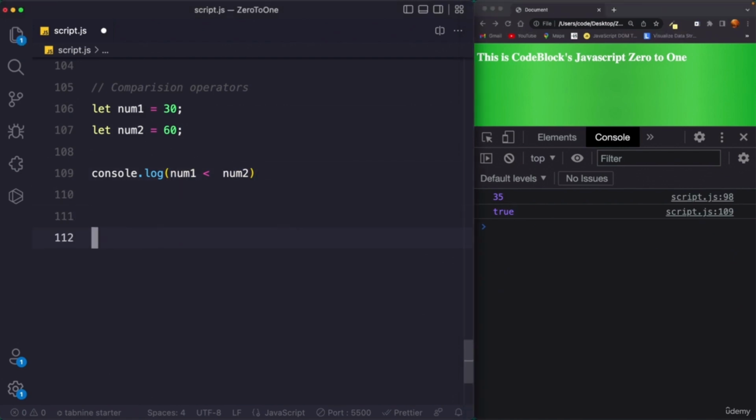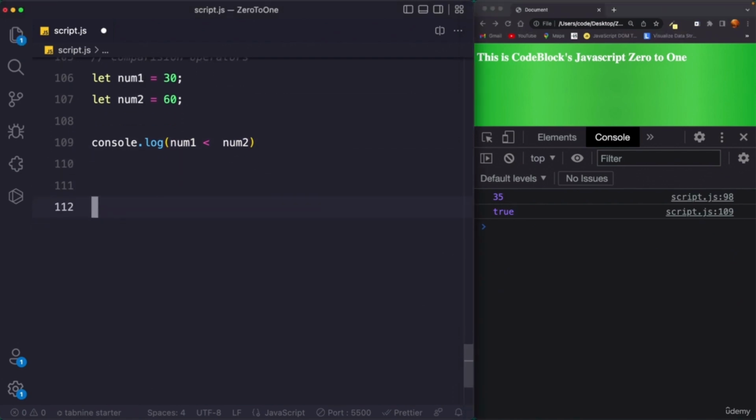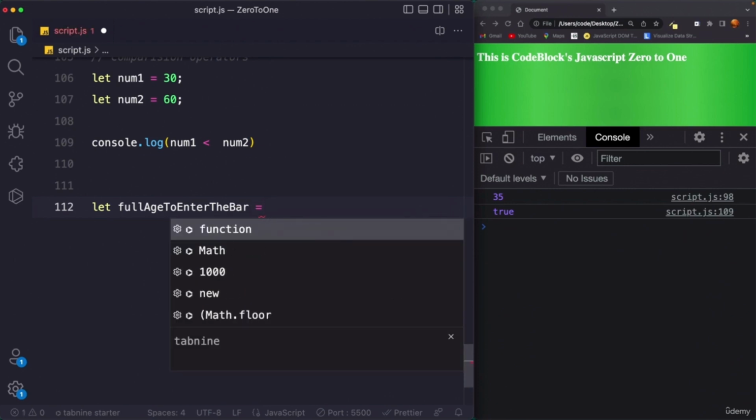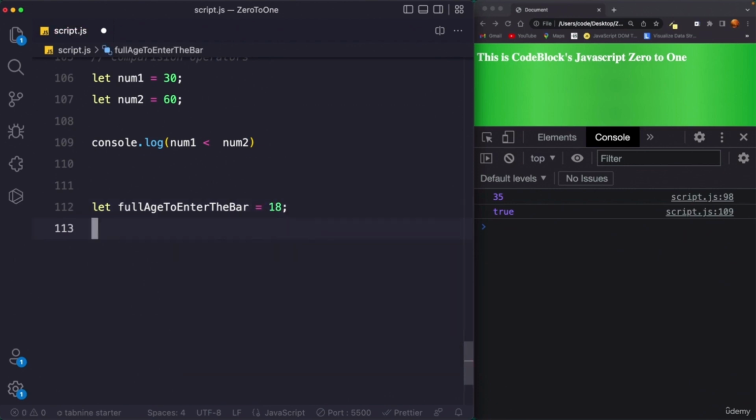Similarly, you can also do other things. For example, if you want to check whether a person is of full age, you can write a program for that. So I can say let full age to enter the bar equals 18. I know it is a long name, but I'm just doing some examples, so don't mind.